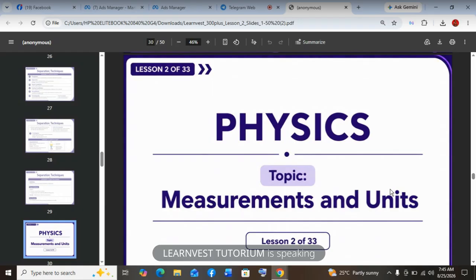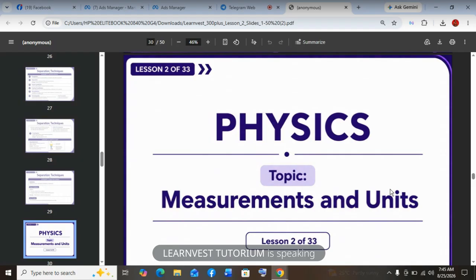Then the unit may be milliliter, or it may be liter, or it may be centiliter, or it may be centimeter cube, or whatever. That's the unit. So as we all know, physics is already defined as the study of physical quantities. Okay? So a physical quantity is a measurable property that can be expressed using a numerical value and a unit.